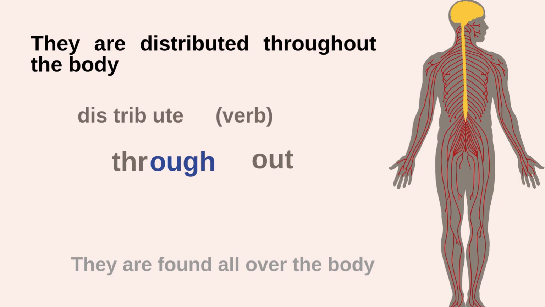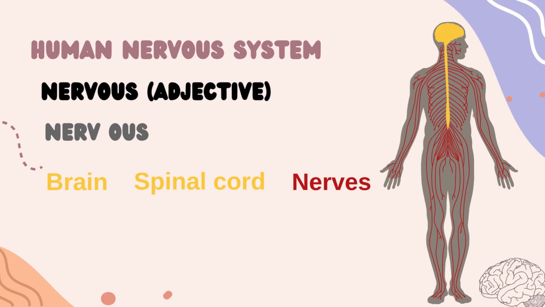Distributed is a verb. Distribute. And throughout, we know the word through as we have r and then O-U-G-H with the sound O. So it's throughout. And the meaning is that they are found all over the body. They spread in the body. We talked about the nerves, and the nerve is one of the organs of the human nervous system.